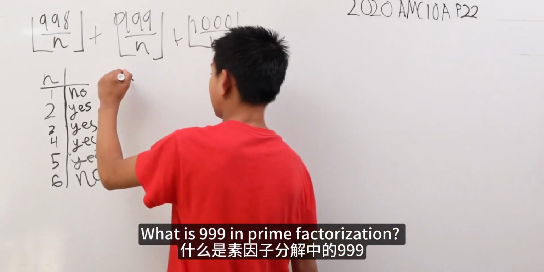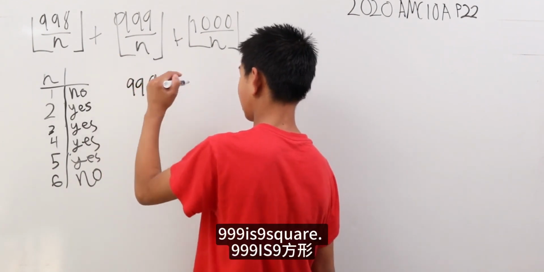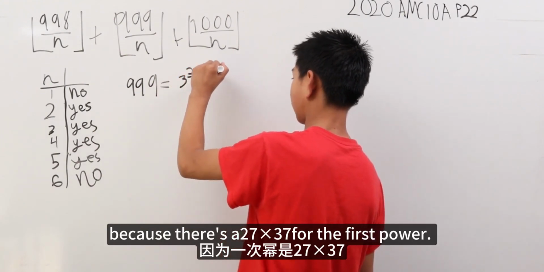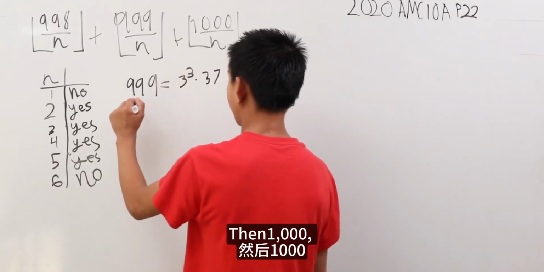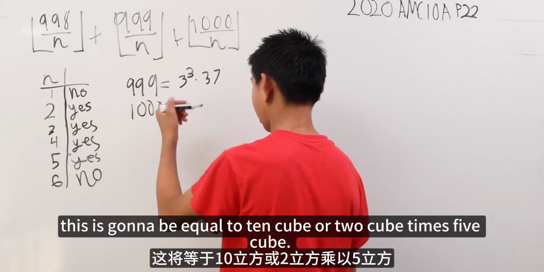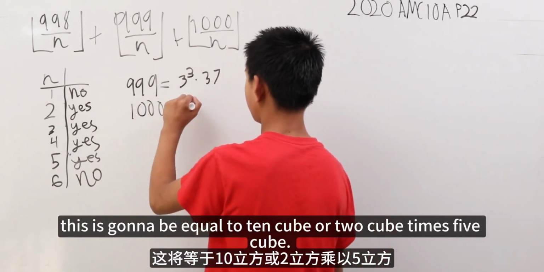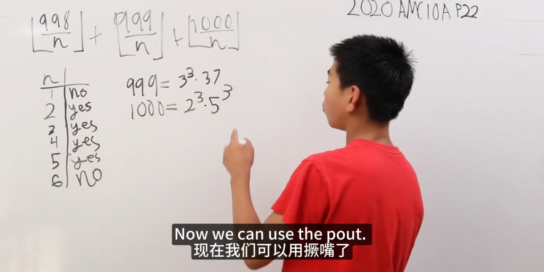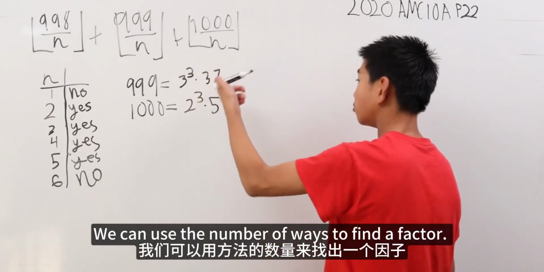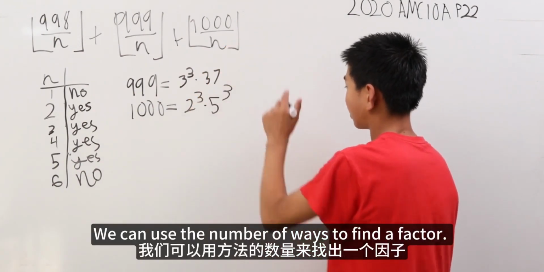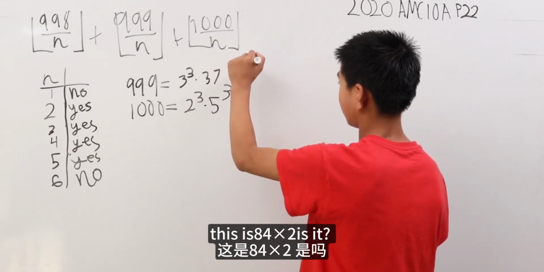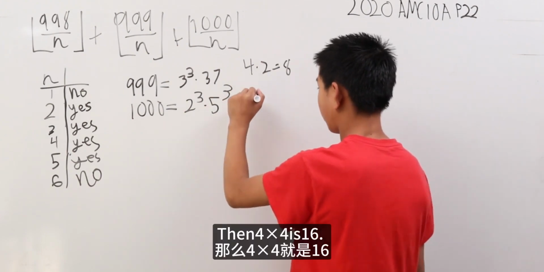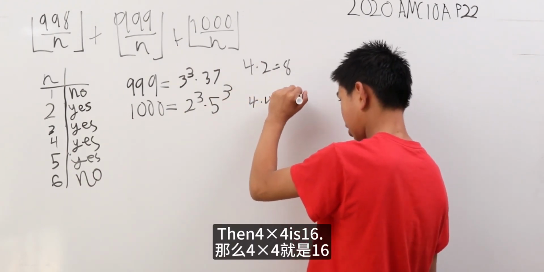Well, what is 999 in prime factorization? 999 is 9 times 111, which is 3 cubed times 37 to the first power, since 27 times 37 is 999. Then 1000 is equal to 10 cubed, or 2 cubed times 5 cubed. Now we can use the number-of-factors formula. This is 4 times 2, which is 8. And for 1000, 4 times 4 is 16.